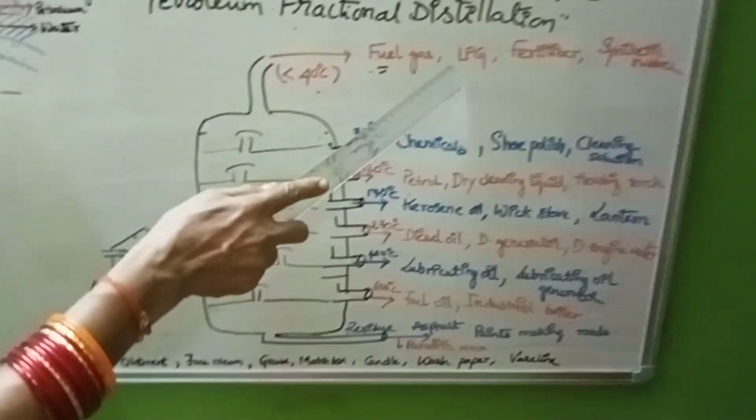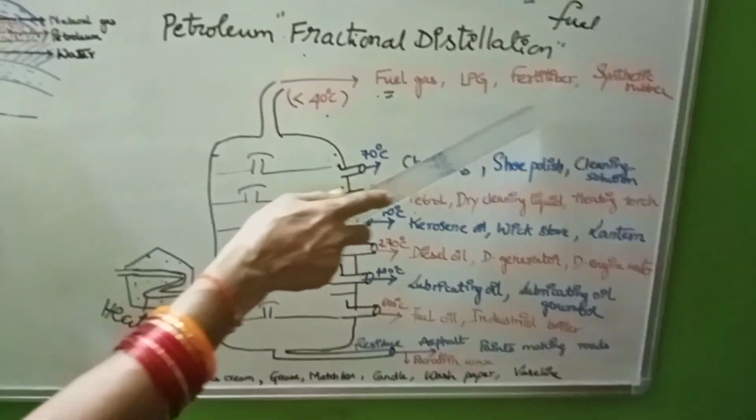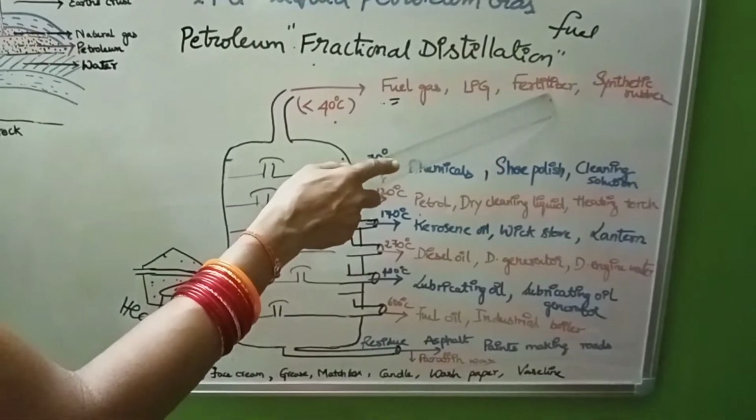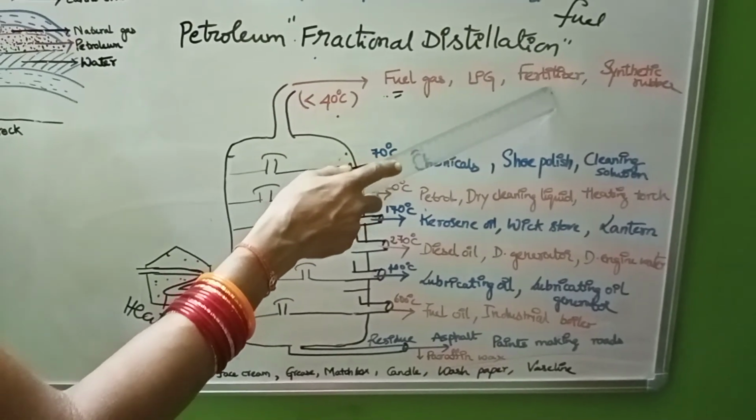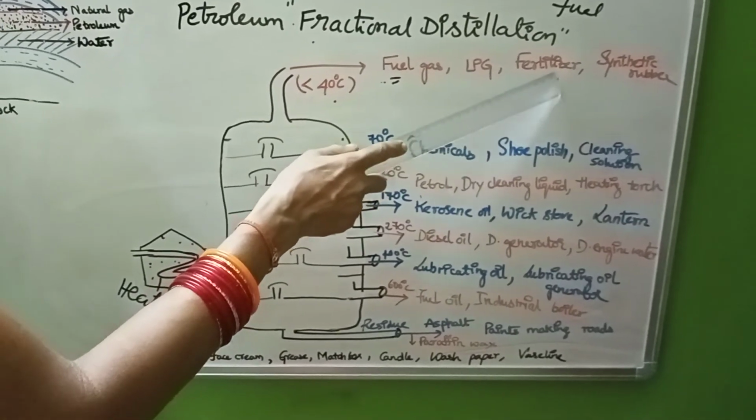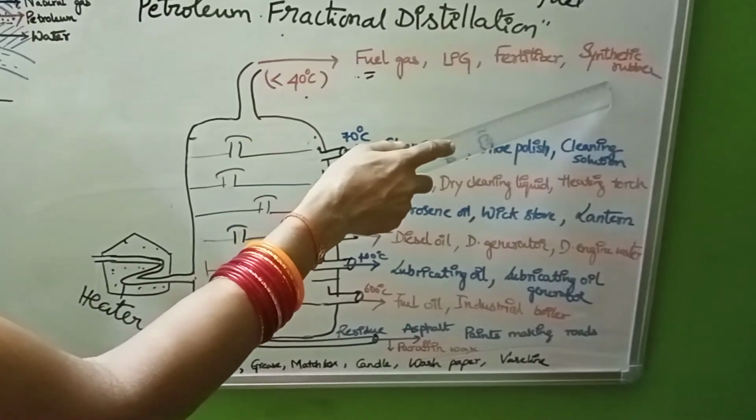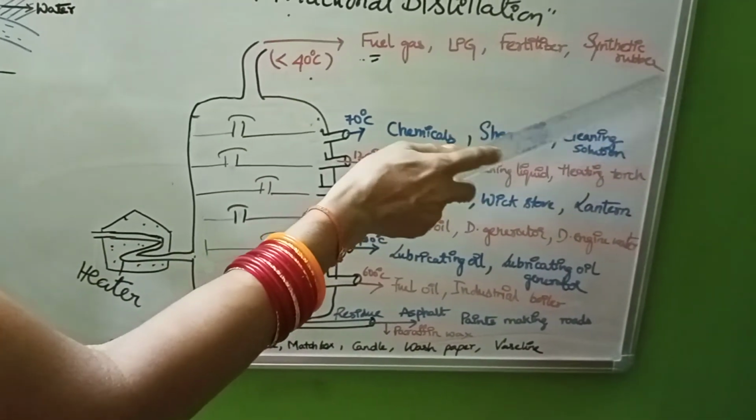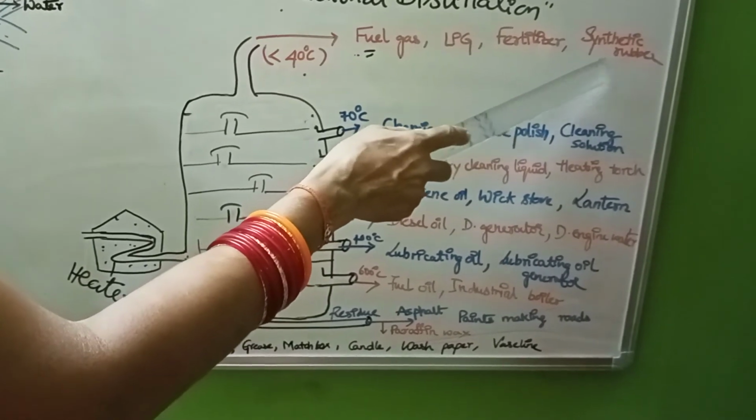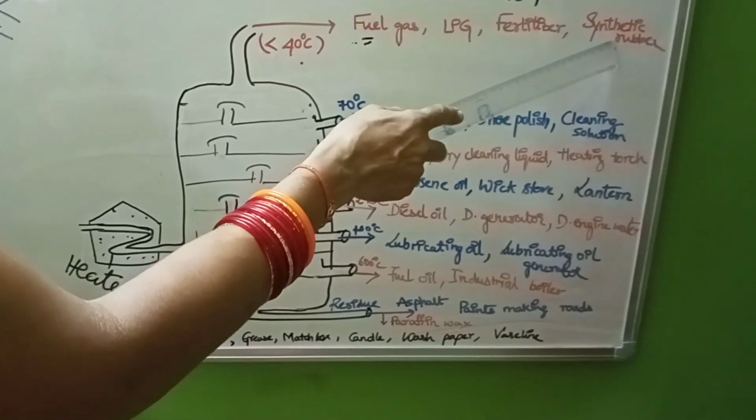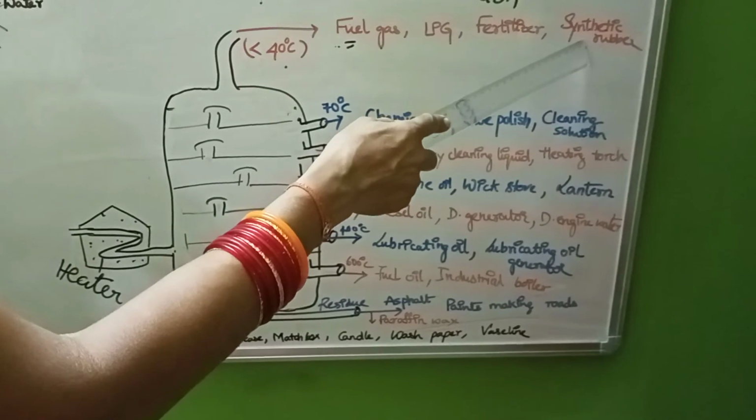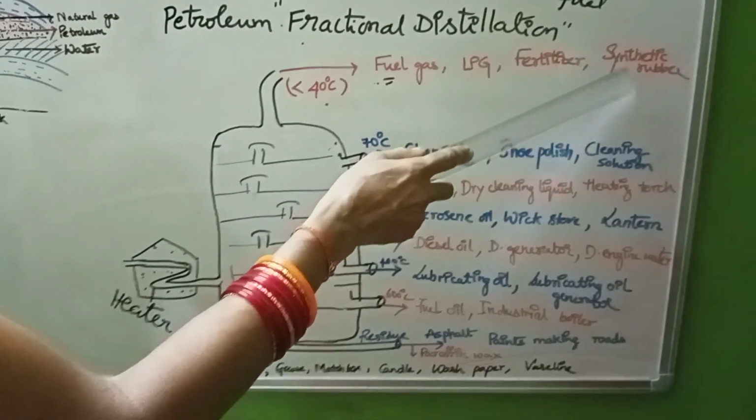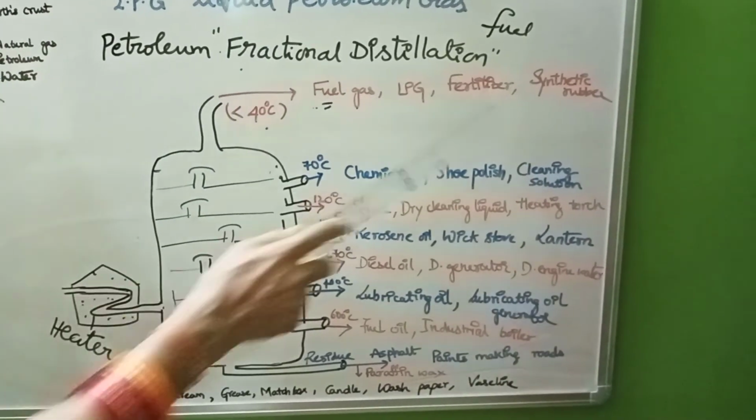LPG, if you take, is the liquid petroleum gas, and fertilizer is nothing but that which increases the fertility of the soil. Farmers use this fertilizer to enrich their soil. Next, synthetic rubber for making the tires of vehicles. Normally the rubber is extracted from the Hevea brasiliensis plant, but here it is synthetic, made using petrochemicals.